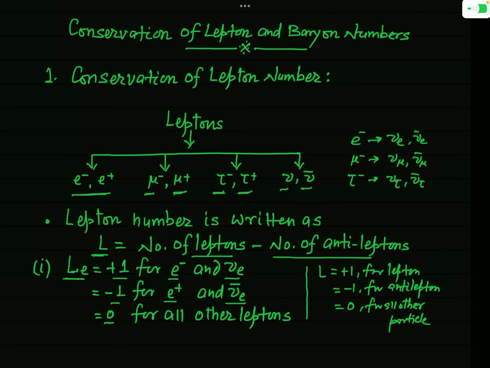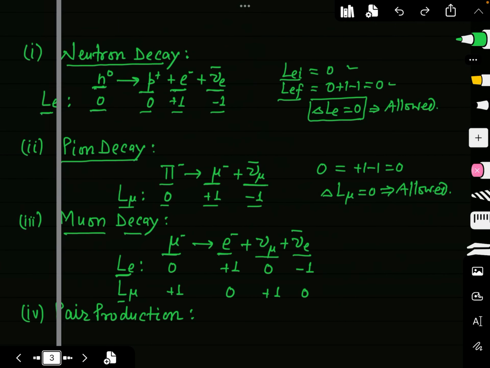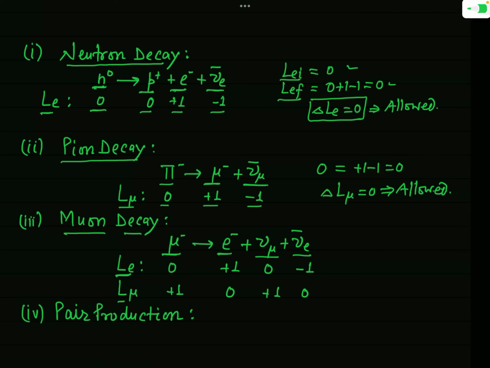So since mu minus is also a lepton, but this is not an electron, the value of Le for mu minus will be equal to 0. For electron it will be plus 1, and since this neutrino corresponds to the mu meson, the value of Le will be 0.